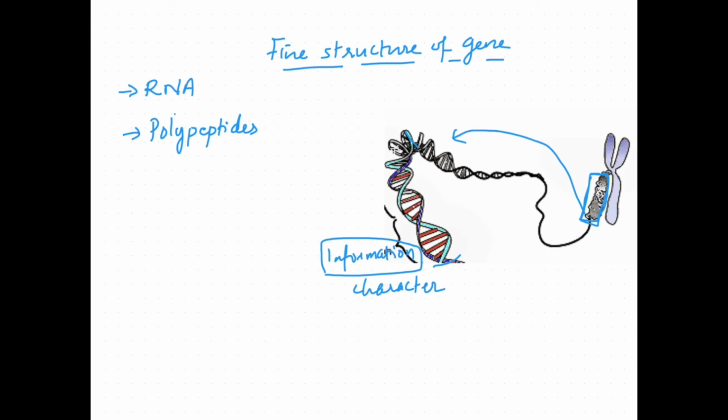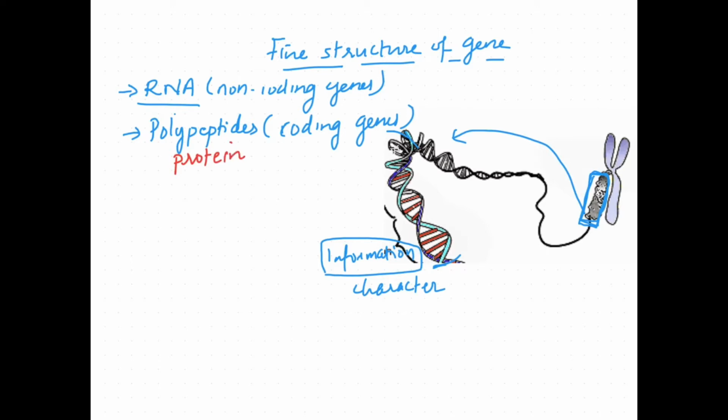So today's topic is fine structure of gene. A gene can be called a portion of DNA or a segment of DNA which carries biological information for the formation of sometimes RNA molecules. In this case they are called non-coding genes. At other times they produce a polypeptide. They are coding genes. So if they produce RNA, we call this segment a non-coding gene. If they produce a polypeptide or protein, then they are known as coding genes.